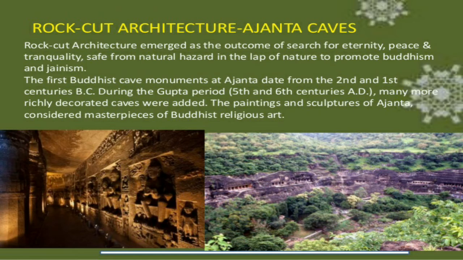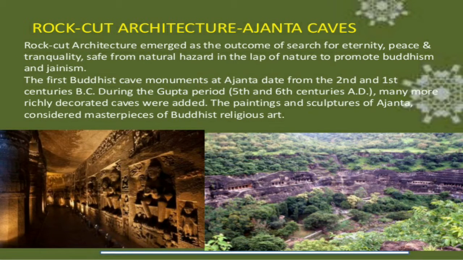So now next, rock cut architecture, Ajanta caves. Rock cut architecture emerged at the outcome of a search for eternity, peace, and tranquility, safe from natural hazards in the lap of nature, to promote Buddhism and Jainism.